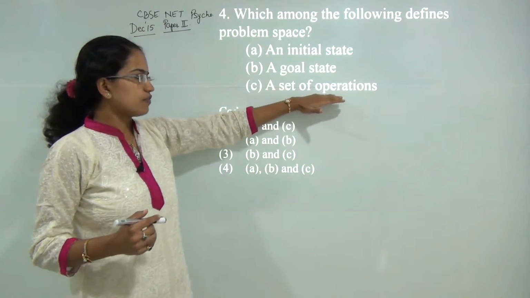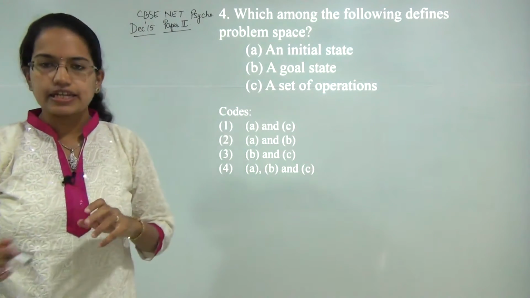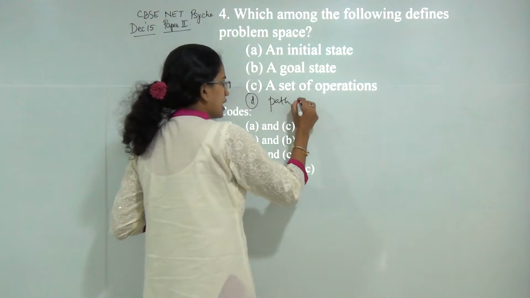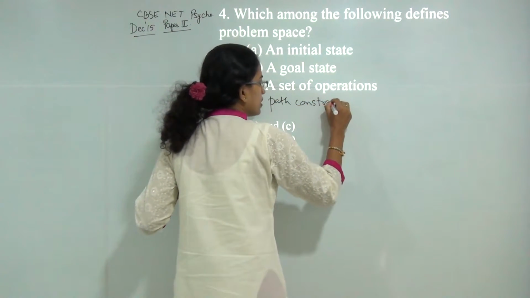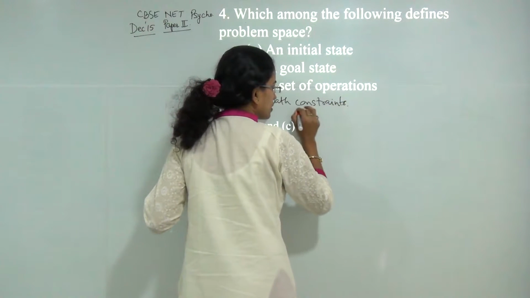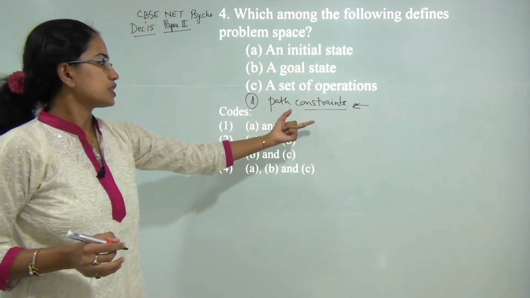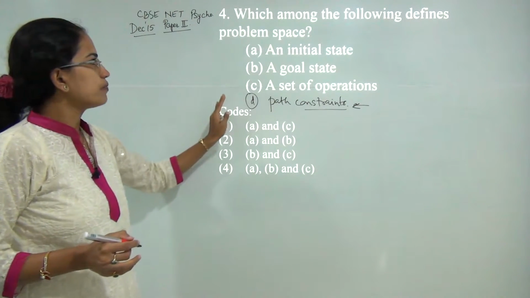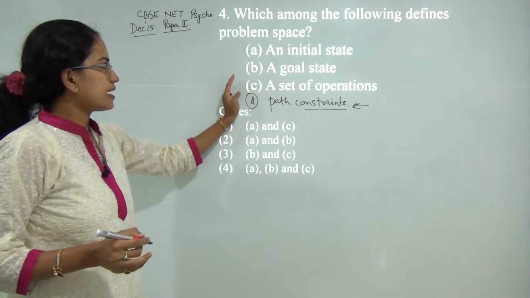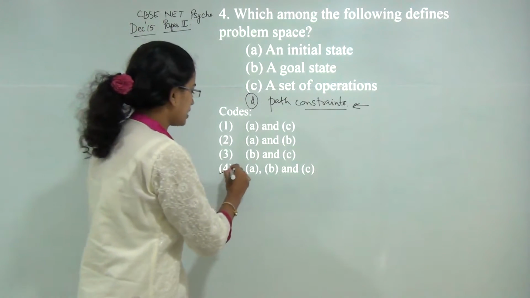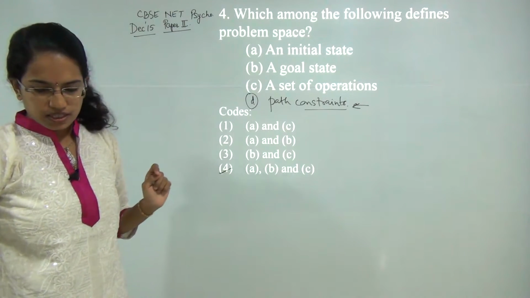And finally you have the path constraints. That means whatever difficulties you have in your way to achieve your goal. So those are the path constraints. So these 4 will systematically define the problem space. So we can say all 3 of them are correct here. Next question.